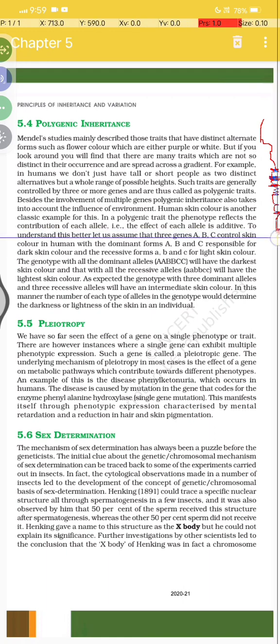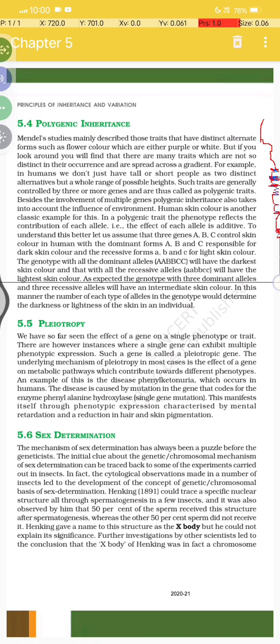To understand this better, let us assume that three genes A, B, and C control skin color in humans, with the dominant forms A, B, and C responsible for dark skin color, and the recessive forms a, b, and c for light skin color. The genotype with all dominant alleles, capital A, capital B, capital C, will have the darkest skin color, and the one with all recessive alleles, small a, small b, small c, will have the lightest skin color.